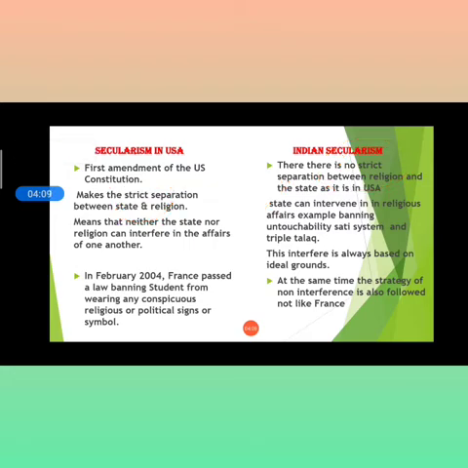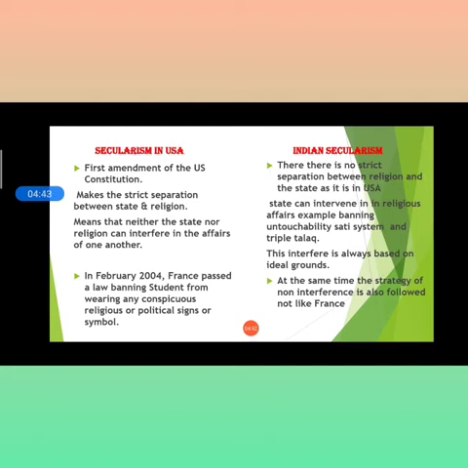Next, the state can intervene in religious affairs, for example banning untouchability, the sati system and triple talaq. I hope you remember that in the beginning of the chapter we studied that the government banned the sati system. What is the sati system? When the husband of a woman died, the woman would be burned alive with the pyre of her husband. This kind of practice is banned in India.